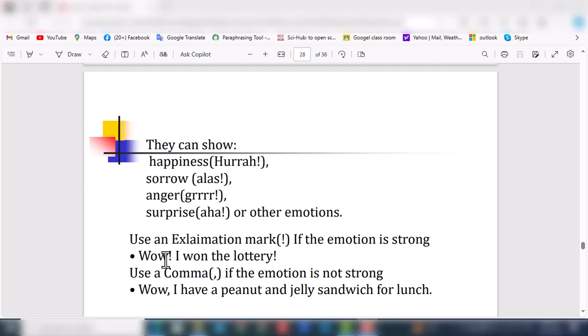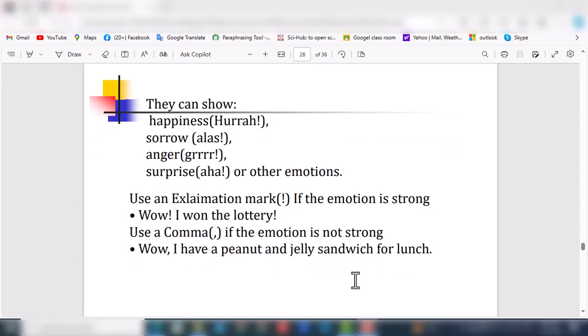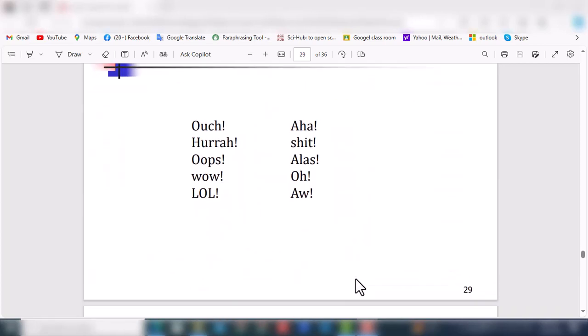Both of these are exclamatory words, followed by the sentence. Use a comma if the emotion is not strong. So here is a conflict: how can we judge whether this is a strong emotion or not? The tone and pitch of the sentence make it easy to understand whether it is a strong emotion or not. And then comma interjections are here.